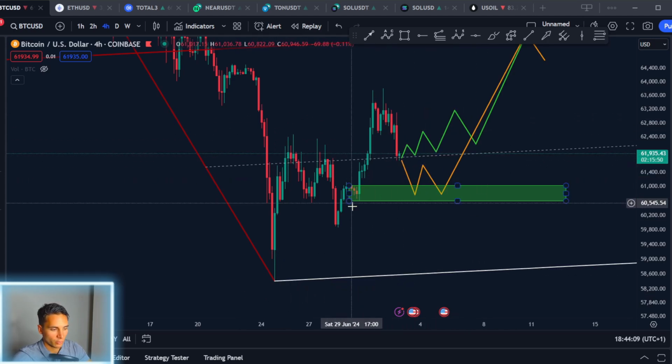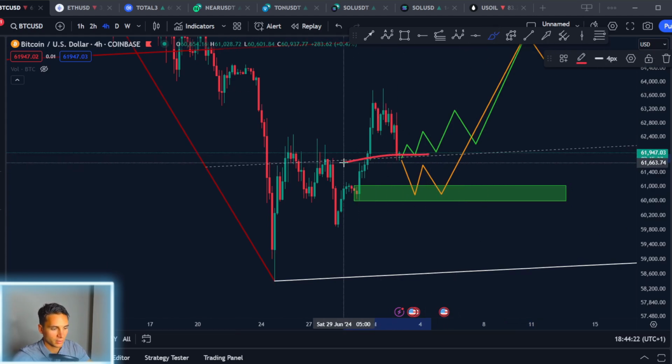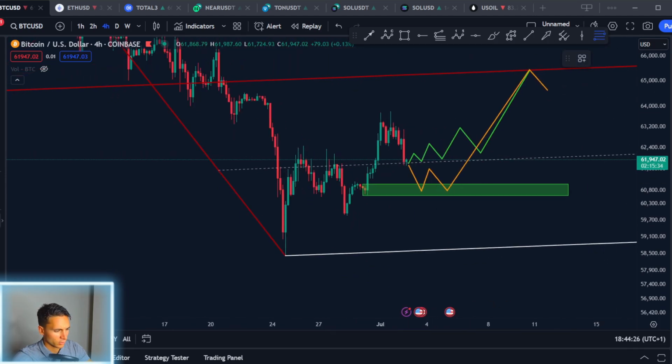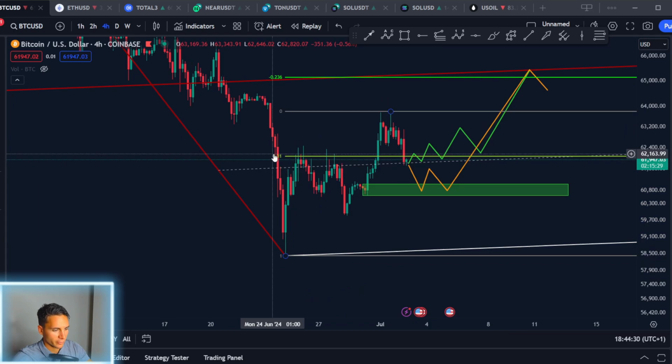I don't see Bitcoin coming down here and challenging these lows again. If we start breaking below this, then we have a nice demand zone here at around 61,000, 60,000, which I'll be buying personally. So here I already opened a small long. If we start closing below the 0.5 line here, that's gonna be a sign for me that we're probably gonna go lower on Bitcoin. We can also check here from the lows to the highs. Right now we're sitting under the 0.31 here.